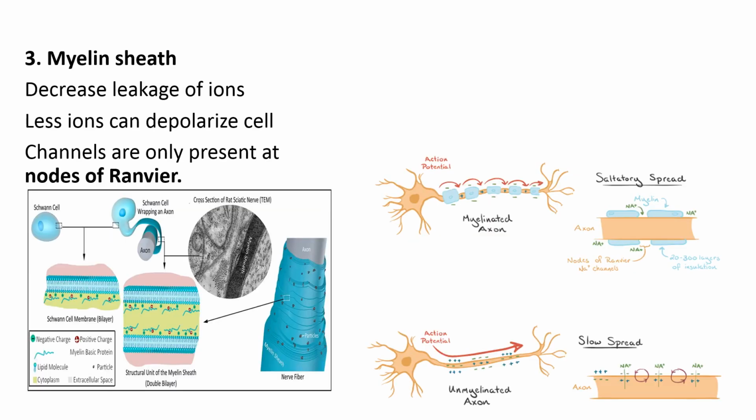Similarly, the myelin sheet, if it is present, increases velocity of action potential. As we know, the myelin sheet is made up of lipid and it is provided by neuroglial cells. We know there are two types of neuroglial cells that are providing myelin sheets. They are Schwann cells and oligodendrocytes.